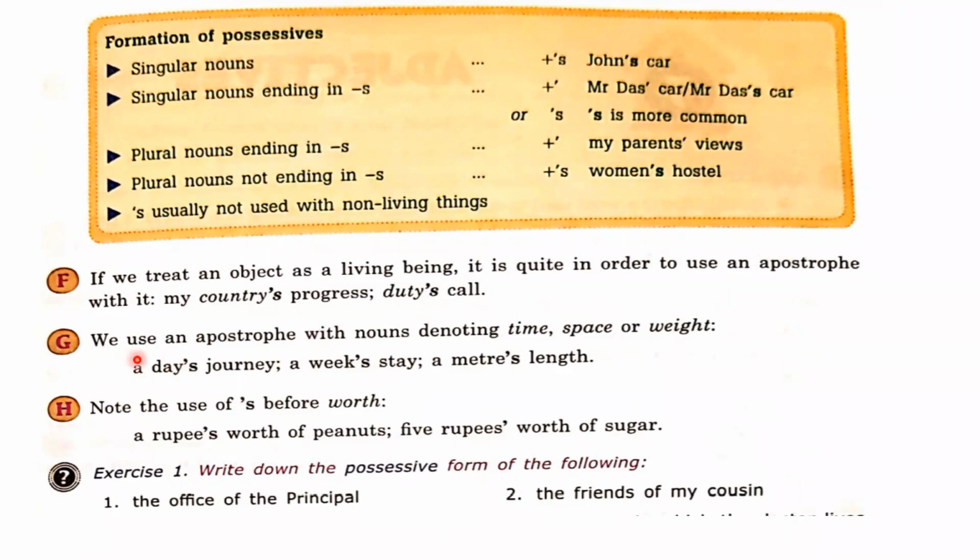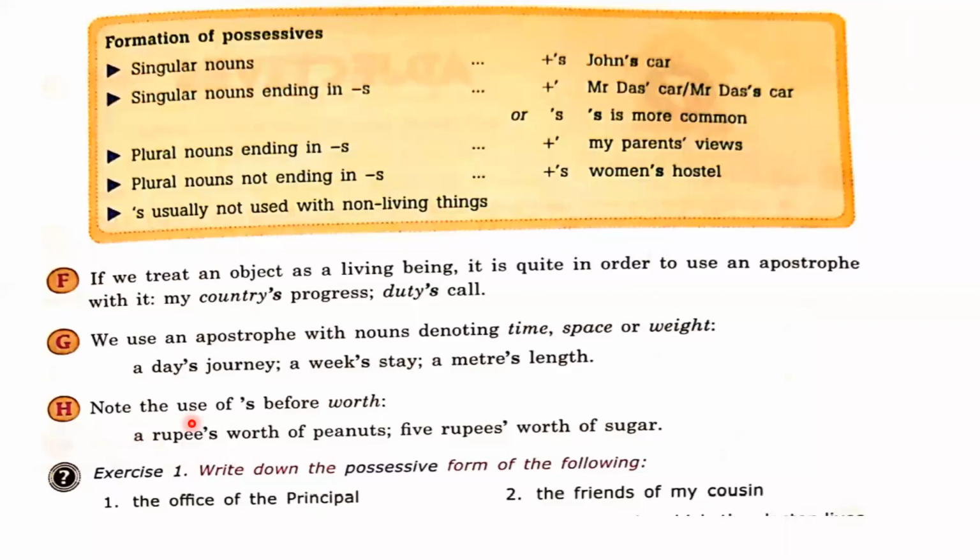Point G, we use an apostrophe with nouns denoting time, space, or weight. Dear students, whenever we talk about time, space, or weight, in that case also we can use an apostrophe, like a day's journey. Here we are talking about time. A week's stay, time we are talking about. A meter's length, we are talking about space. So whenever we talk about time, space, or weight, in that case we can use an apostrophe with them. Okay.